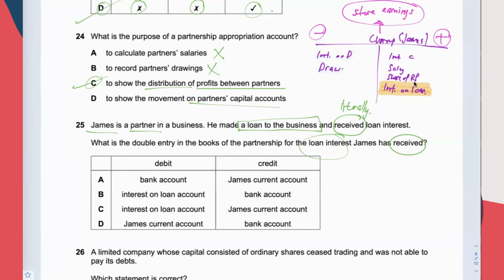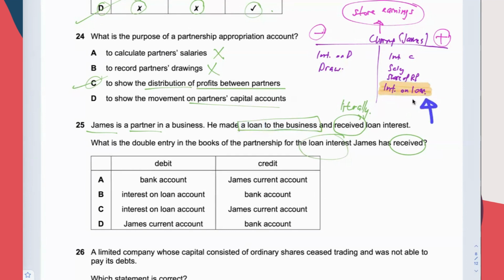Because James has taken some drawing, James has been charged interest. So when the interest on loan is here, it is because James lent to the business. Therefore, he is entitled to interest, right? When there's loan, there's interest. If James has not received the interest literally, this item will be here. It will be in the storage.